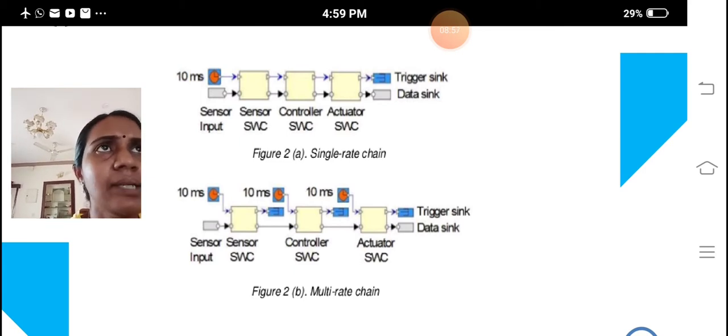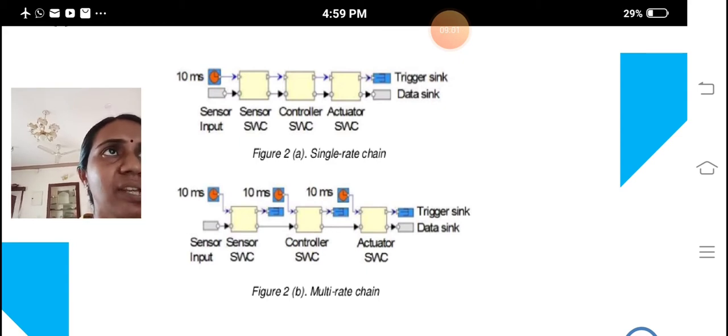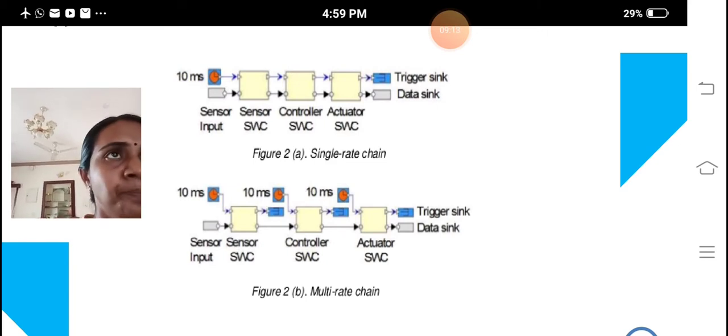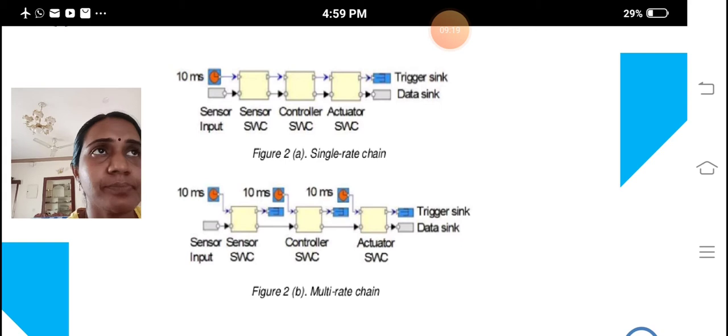The release time is the time at which the process becomes ready to execute. That is not necessarily the time at which it actually takes control of the CPU and starts to run. An aperiodic process is initiated by an event such as external data arriving or data computed by another process.